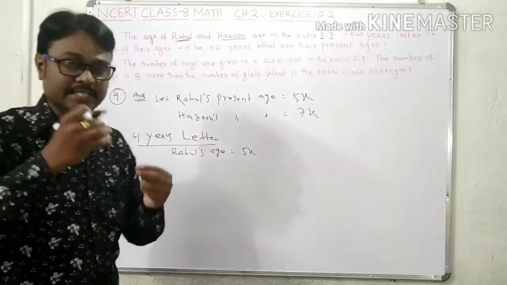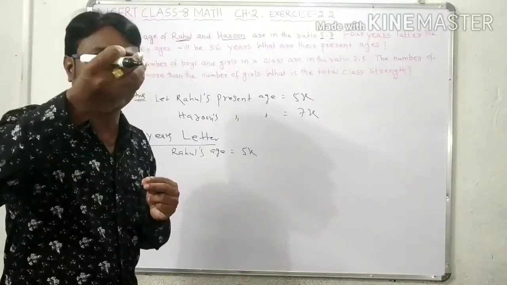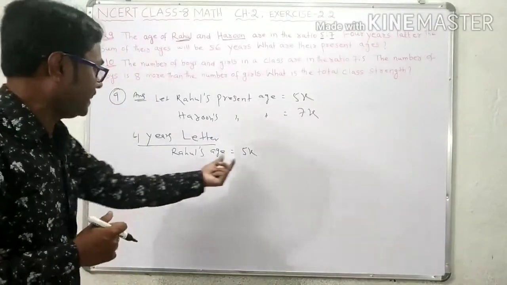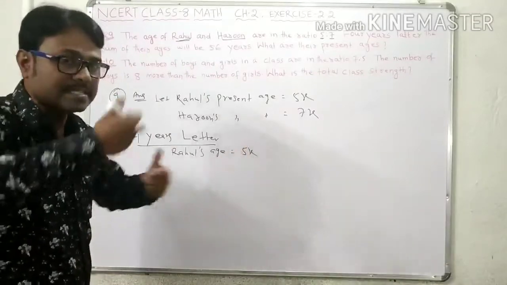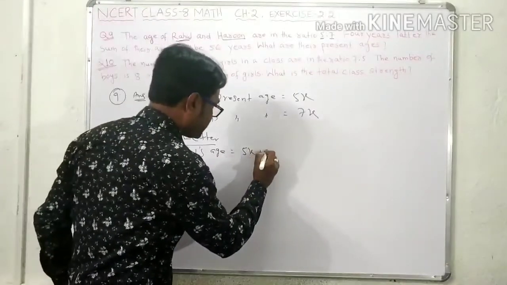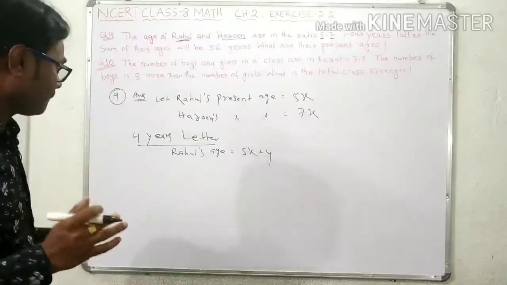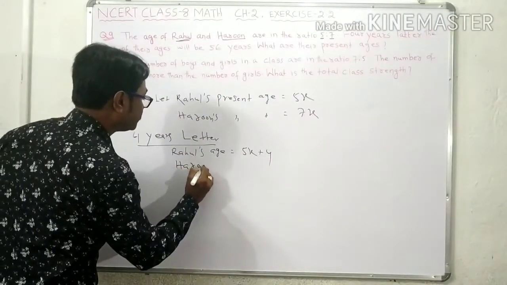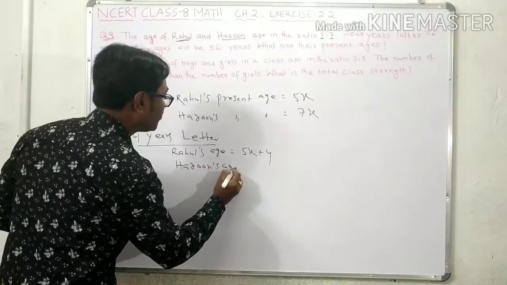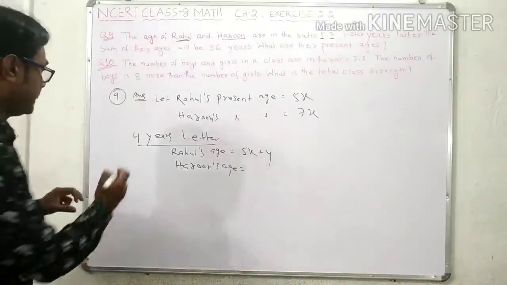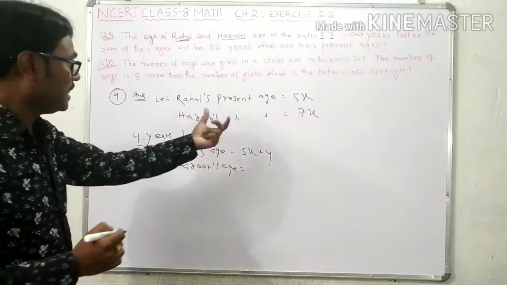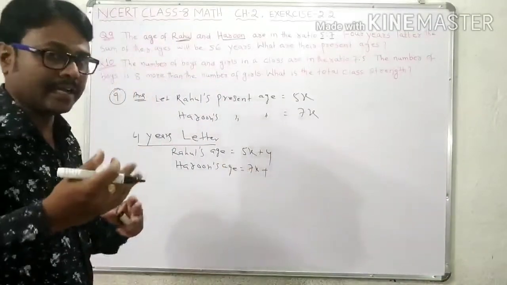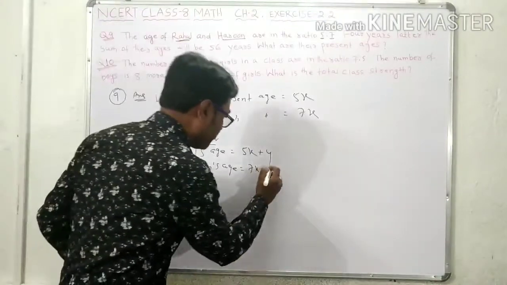If the present age is 10, 4 years later the age will be 10 plus 4, that is 14 years. So if it is 5x, then 4 years later the age will be 5x plus 4. Is that clear? Then Harun's present age is 7x, so 4 years later Harun's age will be 7x plus 4.